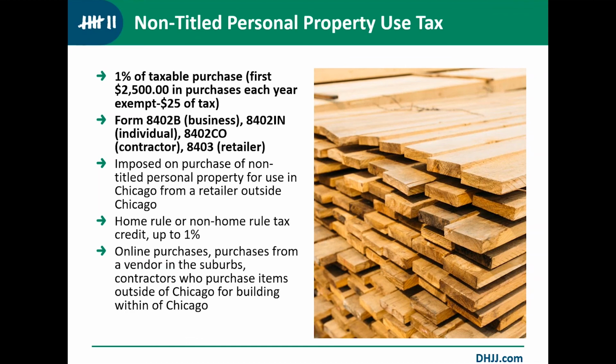There are home rule and non-home rule tax credits that you can receive up to 1%. For example, if you purchase something from a nearby suburb that has a home rule of 1.25% built into the sales tax that you paid, you can get a credit up to the 1% non-titled personal property use tax against the 1%.